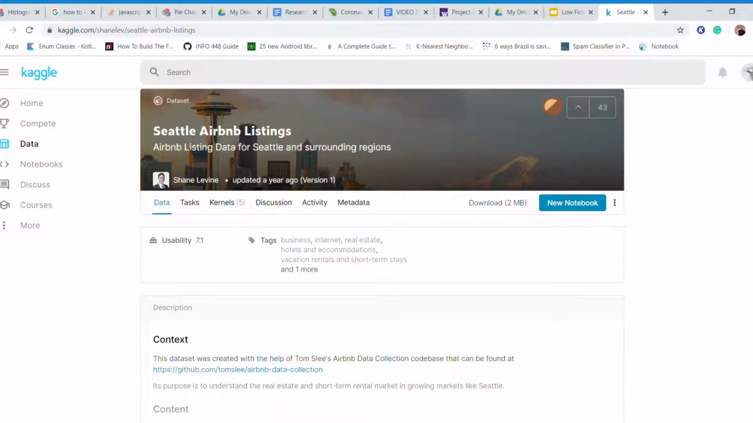With that being said, our overall research question is looking at what features are important to users when selecting Airbnbs in Seattle, and therefore what makes an Airbnb popular. Without further ado, let's jump straight into the visualizations.